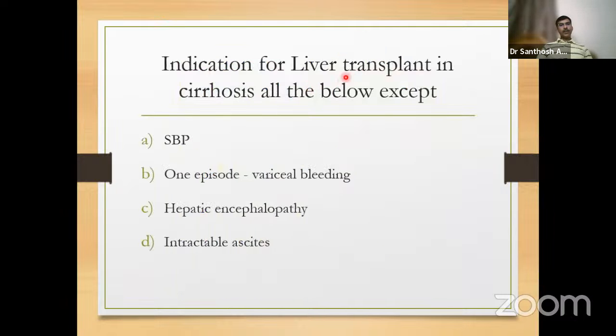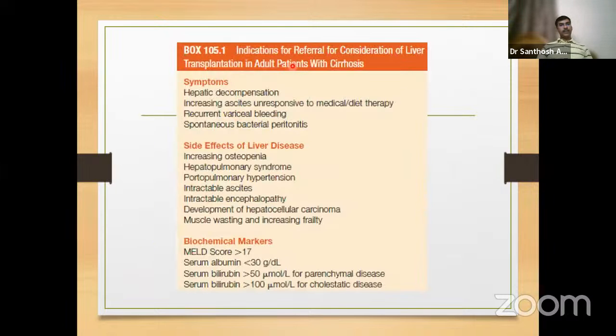Indications for liver transplantation in cirrhosis are all of the following except. The previous question was on contraindication; this question was on indication. The options: spontaneous bacterial peritonitis, single episode of variceal bleeding, hepatic encephalopathy, and intractable ascites. SBP, hepatic encephalopathy, and intractable ascites all come under decompensation, whereas a single episode of variceal bleeding is not an indication for liver transplantation. Recurrent variceal bleed is an indication. So indications for referral for liver transplantation in adult patients with cirrhosis include hepatic decompensation, intractable ascites which has not responded to medical and diet therapy, recurrent variceal bleed, and spontaneous bacterial peritonitis.